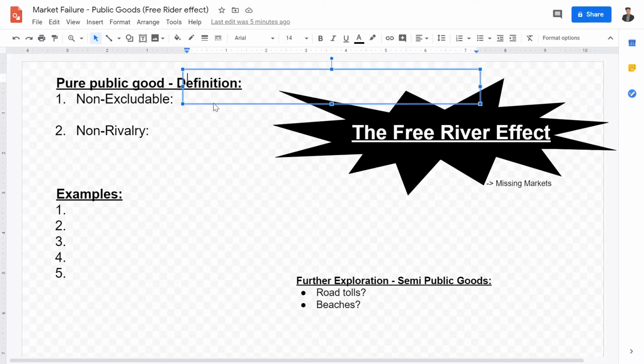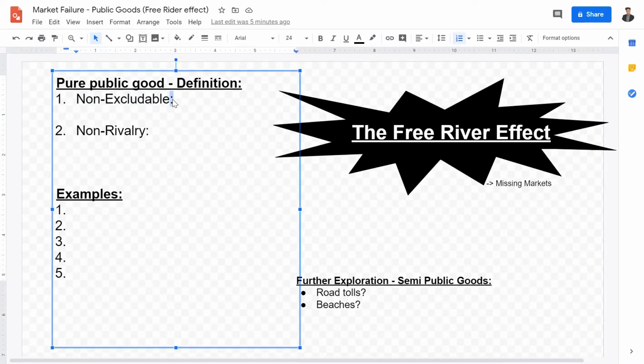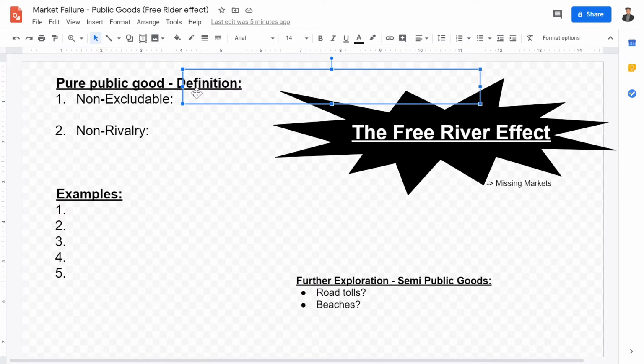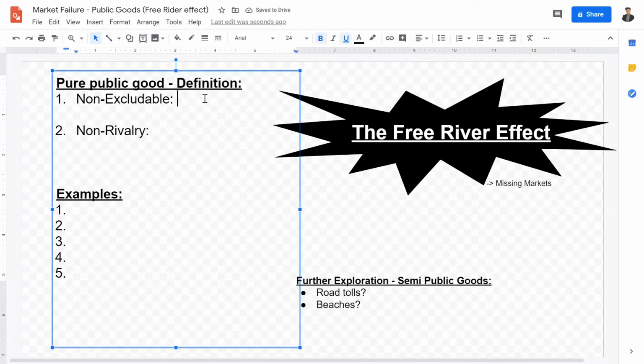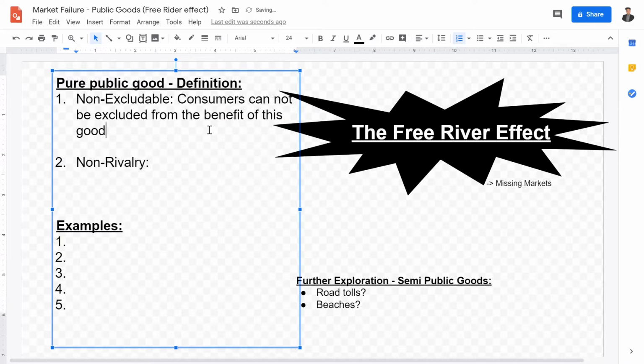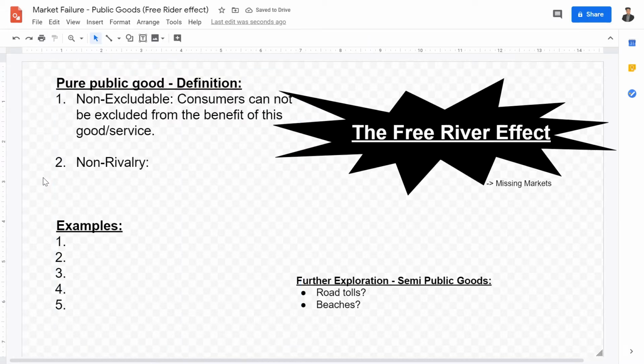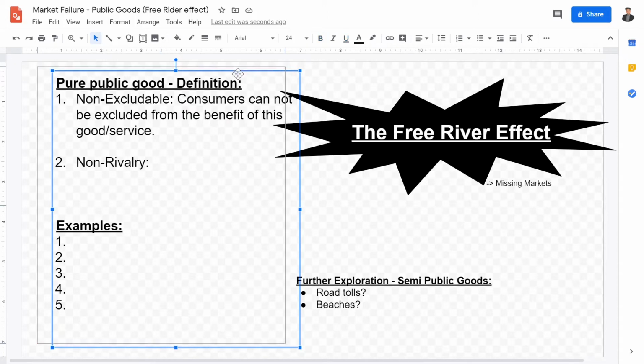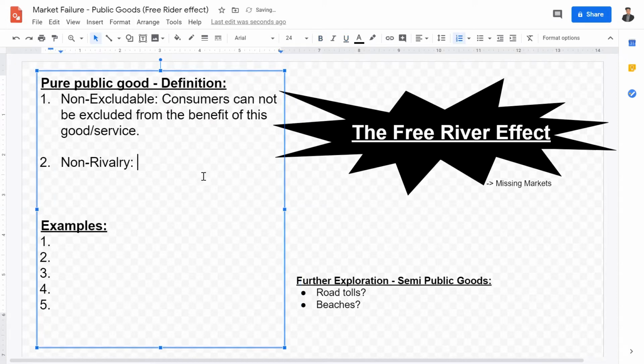Now, public goods are defined with two very unique definitions. The first one is non-excludable, and the second one is non-rivalry. Now, what does non-excludable mean? That means consumers cannot be excluded from the benefit of this good or service. For example, regardless of whether you paid or didn't pay for military protection, you're still getting military protection to some extent if your country has a military. So that is basically the idea of non-excludability.